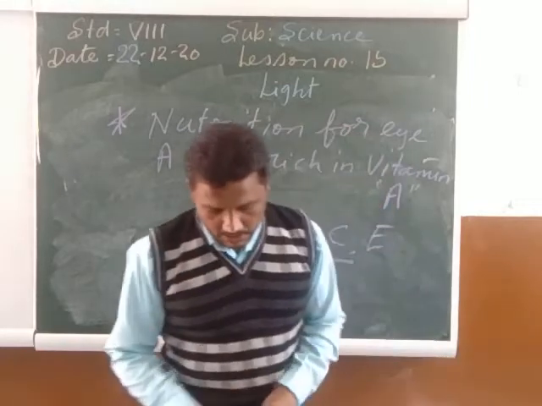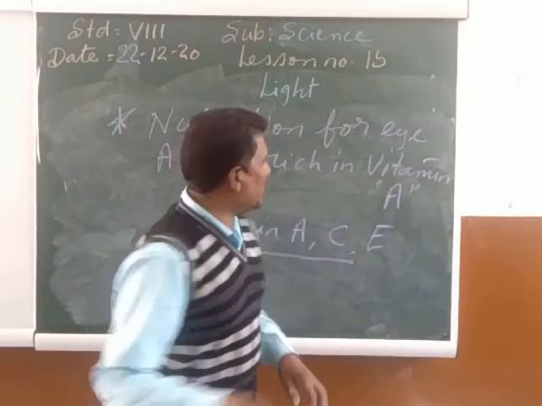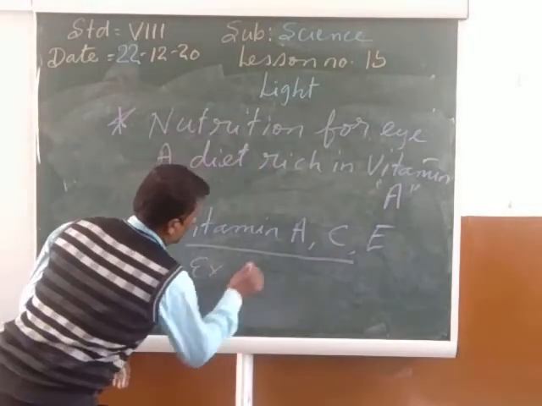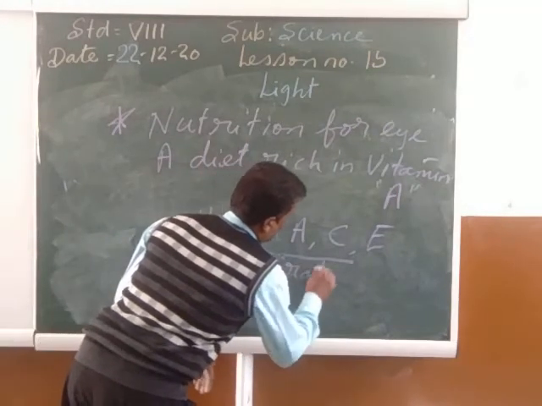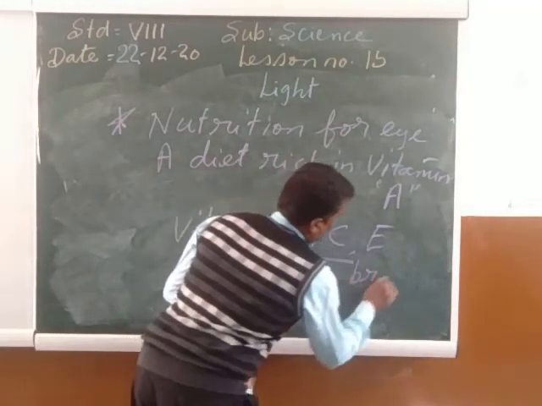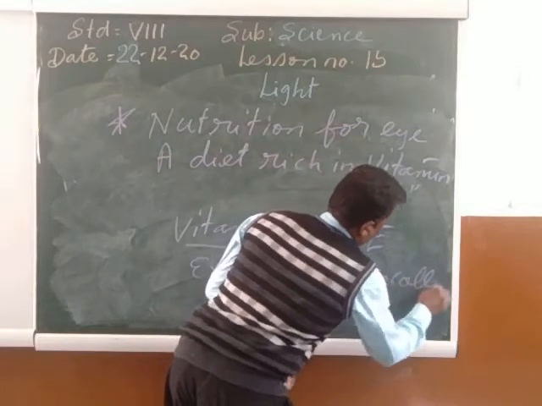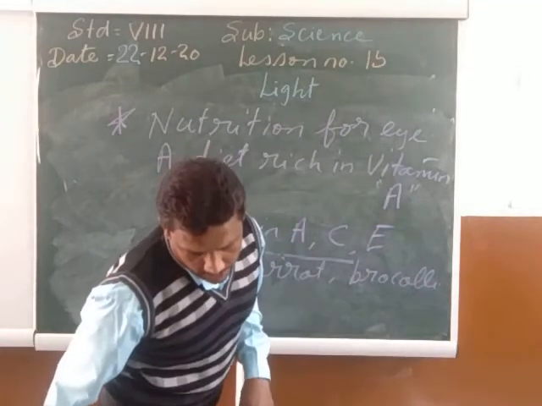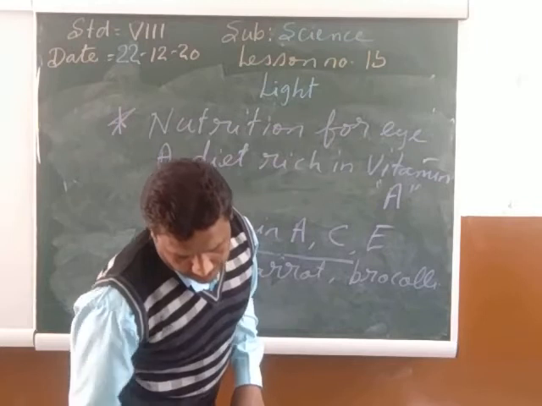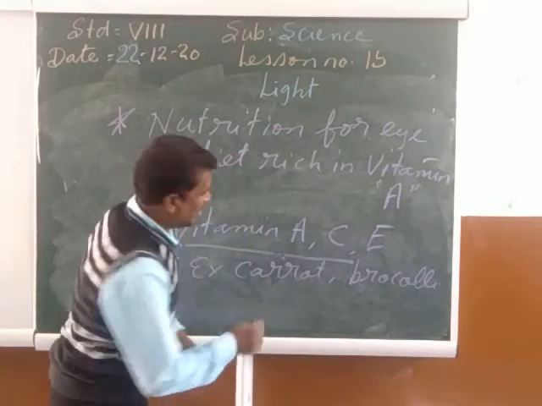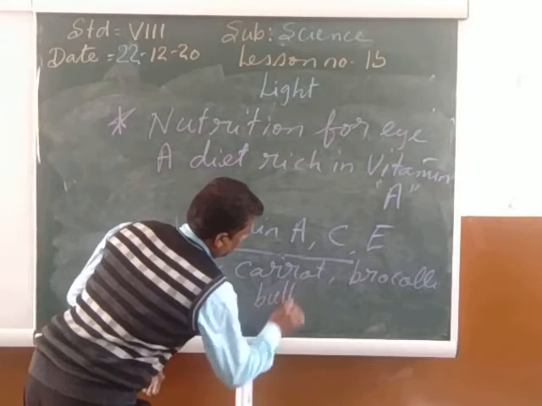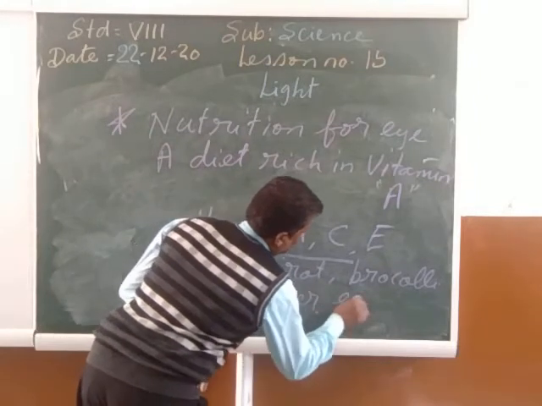So my children, let us say, for example, carrot, broccoli, and as well as butter, etc. Butter, egg whites.